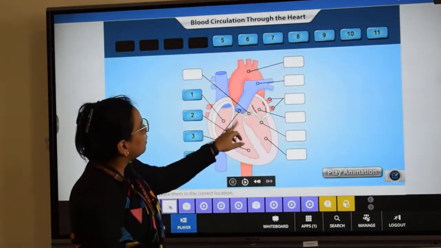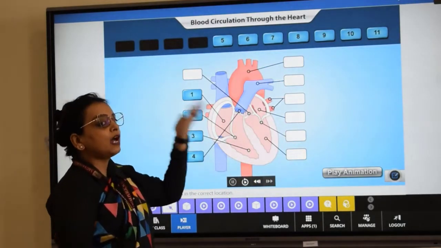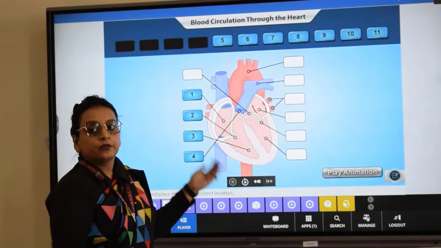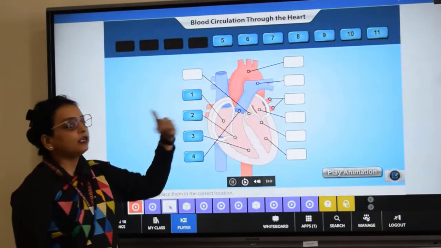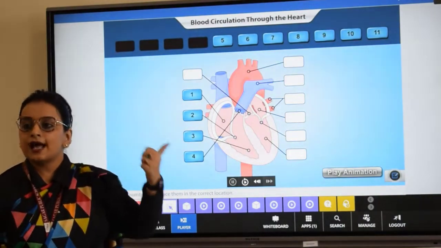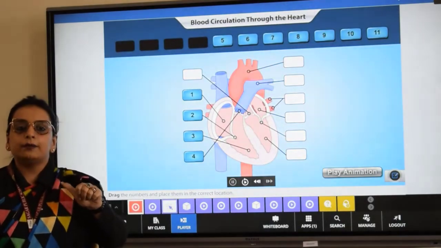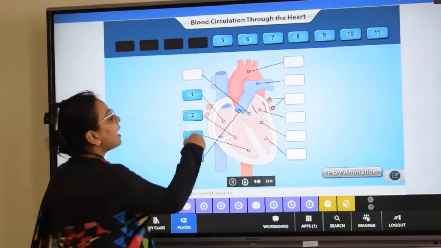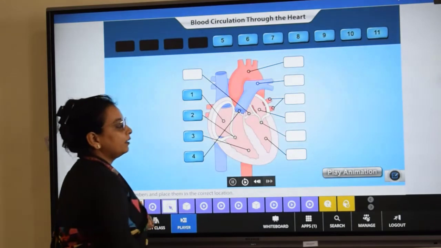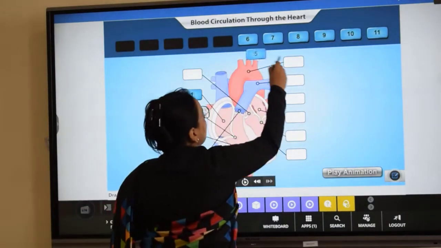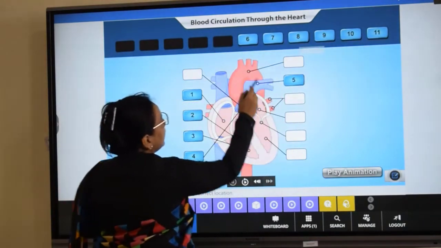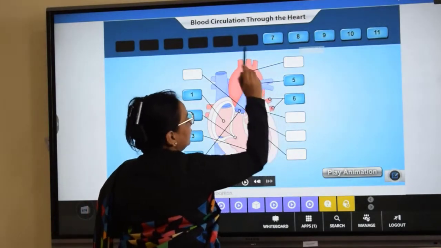Now see, after the pulmonary artery, what will happen? The pulmonary artery will carry the blood to the lungs. The lungs oxygenate the blood, then the blood again returns back to the heart via the pulmonary vein.